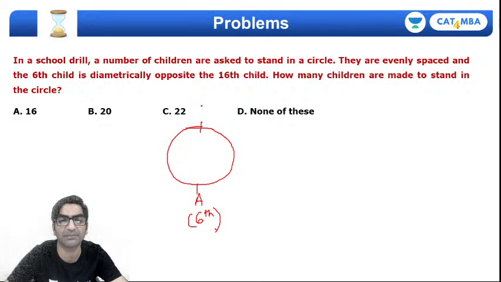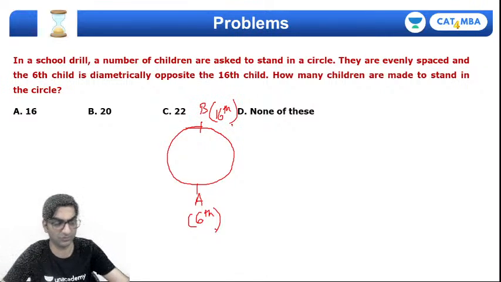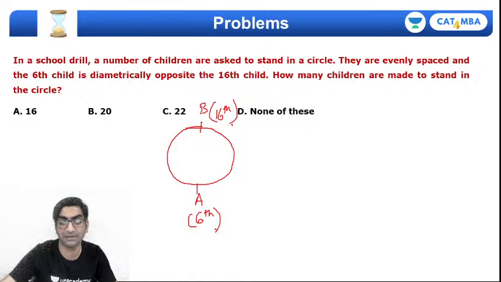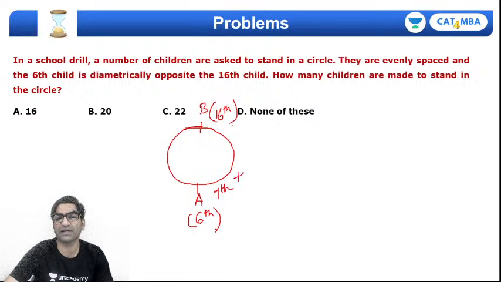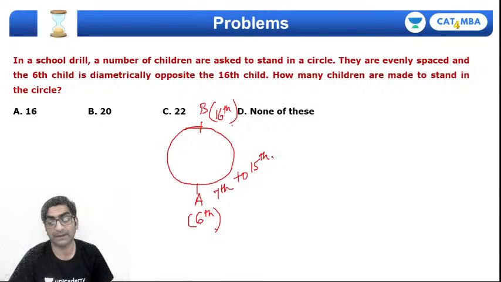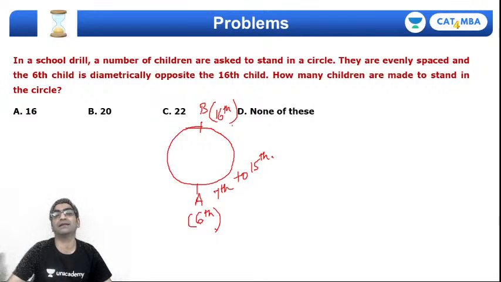and here is a person B who is the 16th child, right? So if they are standing, I mean there are n number of people in this room, right? So 6th means to his right after A there will be how many people? So you will start from the 7th person and go all the way till the 15th person, and these are the number of people who are seated between A and B, है ना? Correct. So 7 से लेके 15 तक कितने नंबर हुए people हुए?